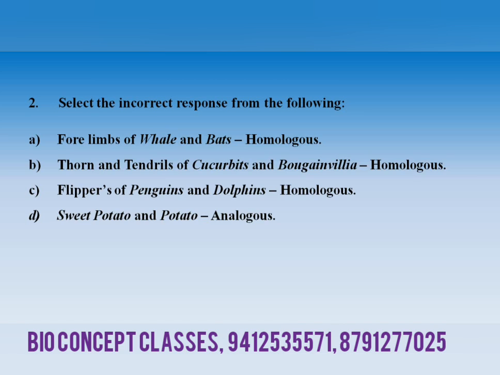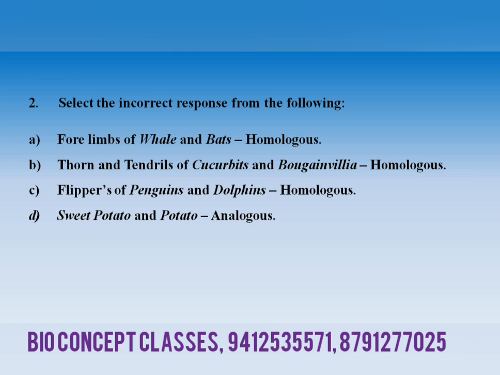Your options are in relation to the homologous and analogous structures, right? And I hope you know very well the difference between the homologous and analogous structures. So your options: forelimbs of the whale and bat, they are homologous. Second option: thorns and tendrils of cucurbits and bougainvillea are homologous.